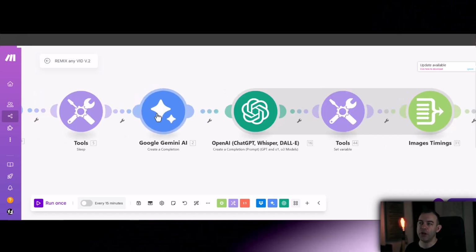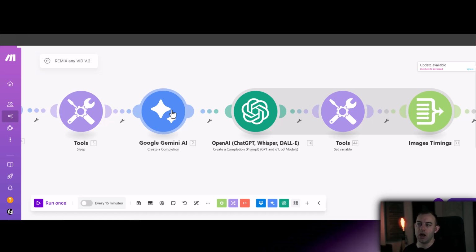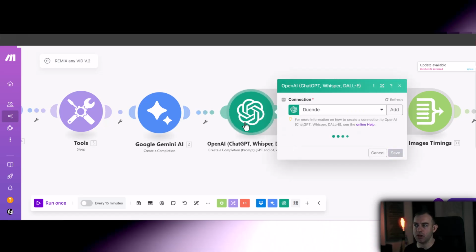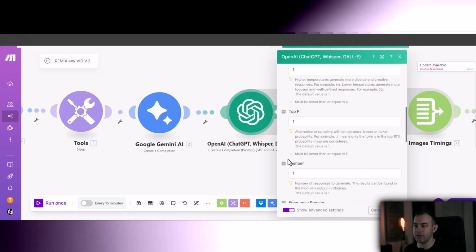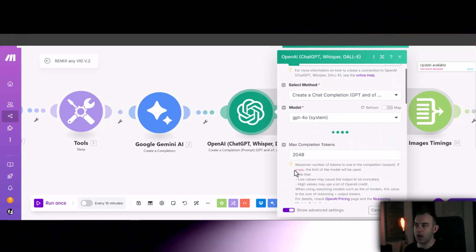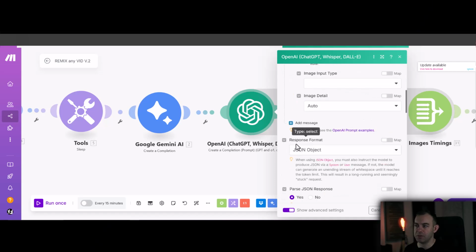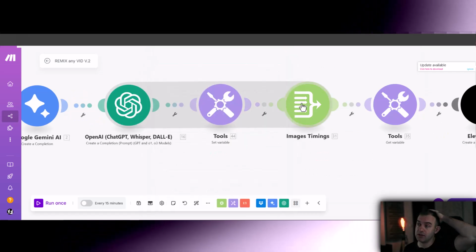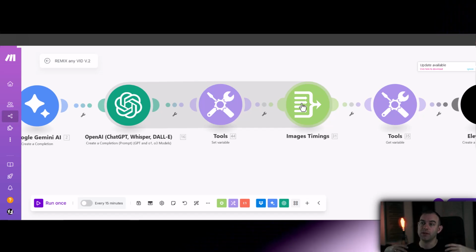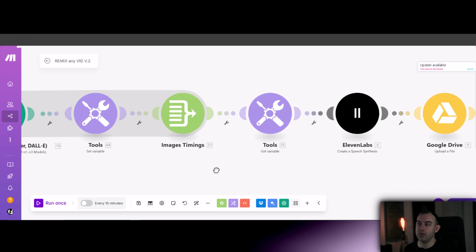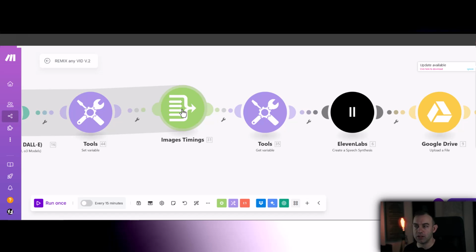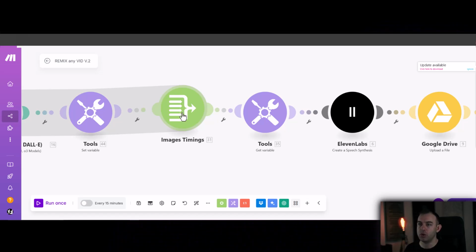Because Gemini isn't very good at giving us a JSON, I'm basically running the output from Gemini into ChatGPT, which is very good at spitting out the correct format of the JSON, as you can set it up to give you the JSON with response format JSON. Unfortunately, you cannot do that with Google Gemini, so we're using ChatGPT. The information from ChatGPT is going to be put into an array of information that we're going to need to generate new images. So this module here is grabbing information about what the transcript is and what would be the useful images.